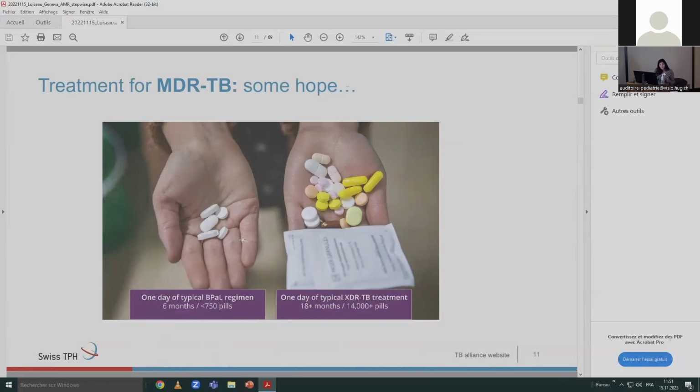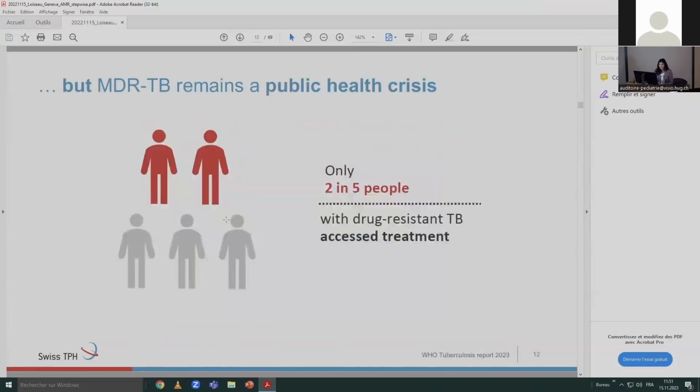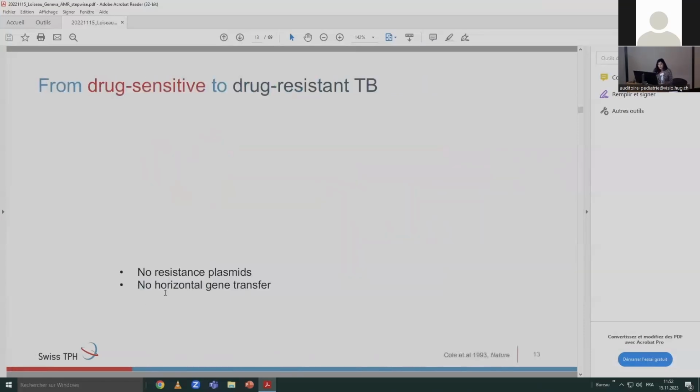And now with these new regimens, clearly the pill burden has been really reduced, and that's good news in the field. However, MDR-TB does remain a public health crisis, since only 2 in 5 people with drug-resistant TB will even have access to treatment. So how does the bacteria develop resistance?